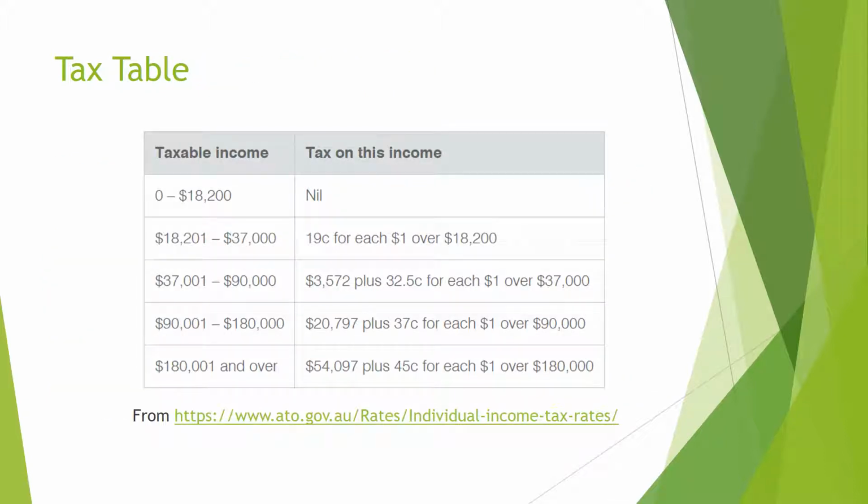Okay, now this is the official tax table from the ATO website, and we're going to use it for these activities. So you can see here that if you earn between $0 and $18,200, you're going to have to pay no tax. So if you're just starting to work, you may not end up having to pay tax. And there's less tax, so it's 19 cents for every dollar when you're earning less, and then up here 45 cents for every dollar when you're earning over $180,000. And we're going to look at how this works in a bit.